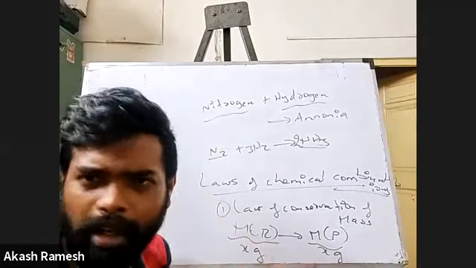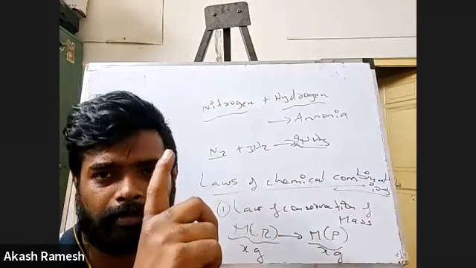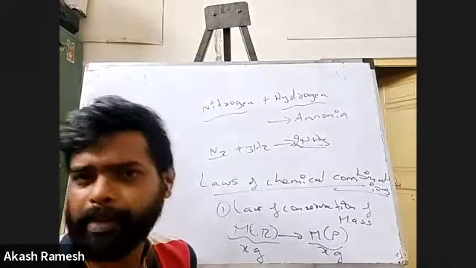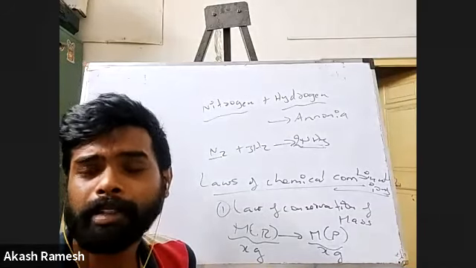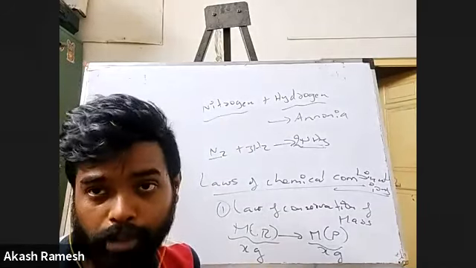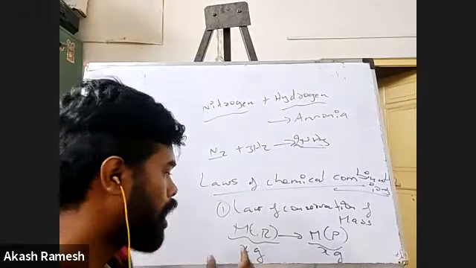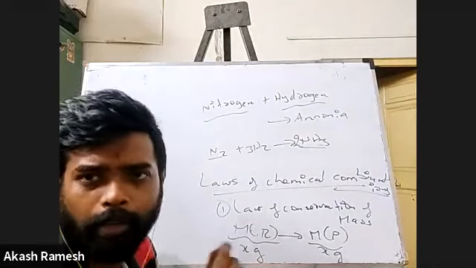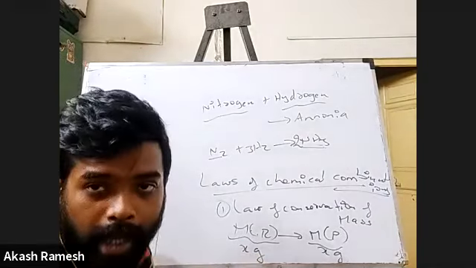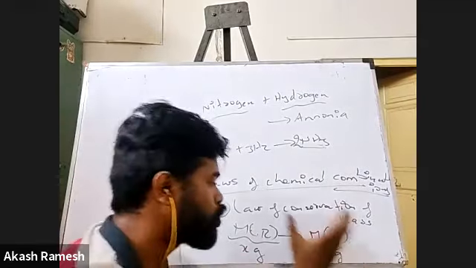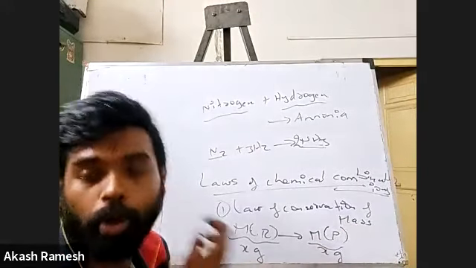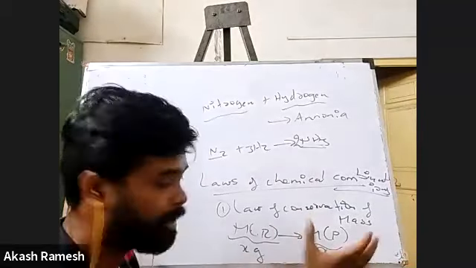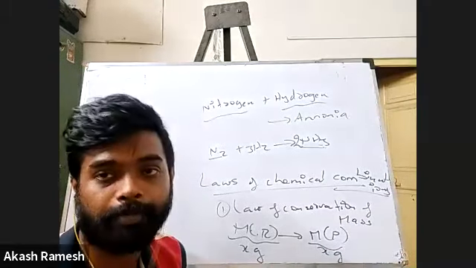The same thing here. Everything is going to happen in a vessel, right? All the chemical reactions are going to happen in, say, a round bottom flask or a glass vessel, something, right? So obviously there should not be any loss of mass. Whatever be the mass of the reactant you have, that should be the mass of the product also, because the reaction is completed. The entire mass of reactant has converted itself into the entire mass of product.